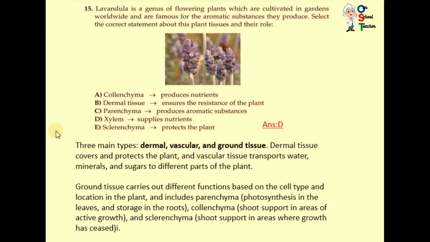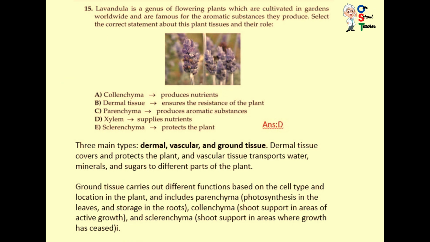Dermal tissues are the covering of the plant; they protect the plant. Parenchyma produces aromatic substances? Parenchyma performs photosynthesis. D: xylem supplies nutrients. E: sclerenchyma protects the plant? Sclerenchyma supports the shoot where growth has ceased or finished.